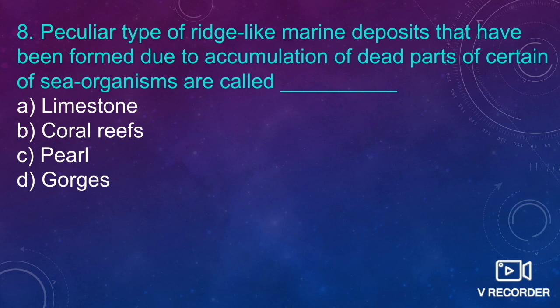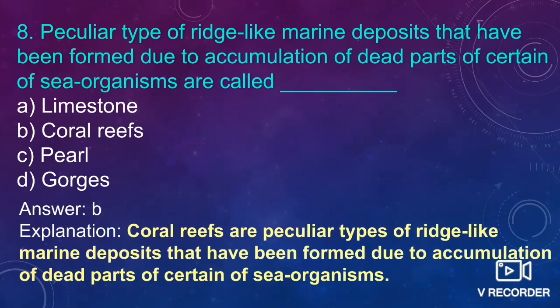Peculiar type of ridge-like marine deposits that have been formed due to the accumulation of dead parts of certain sea organisms. What are they called? Okay, peculiar type of ridge-like marine deposits formed due to the accumulation of dead parts of certain sea organisms. Limestone, coral reefs, pearl, or gorges. So we all know that it is the coral reefs.